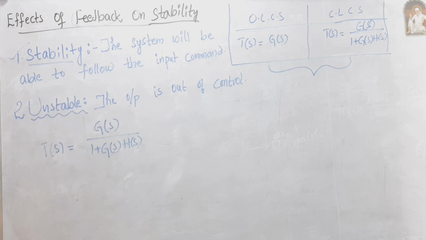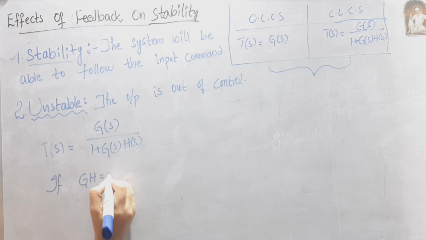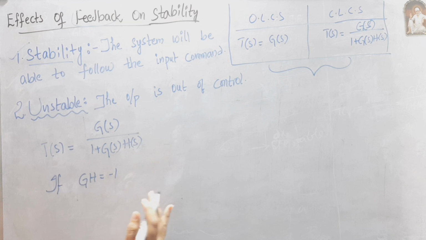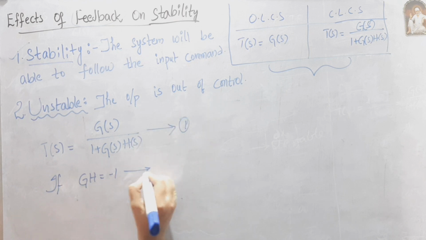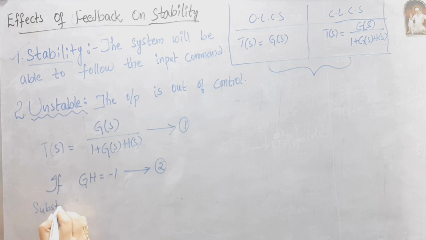Okay, coming to here, if GH equals -1, then will the system become stable or unstable? Let's check it. Give it as equation 1, and this as number 2, substitute 2 in 1.